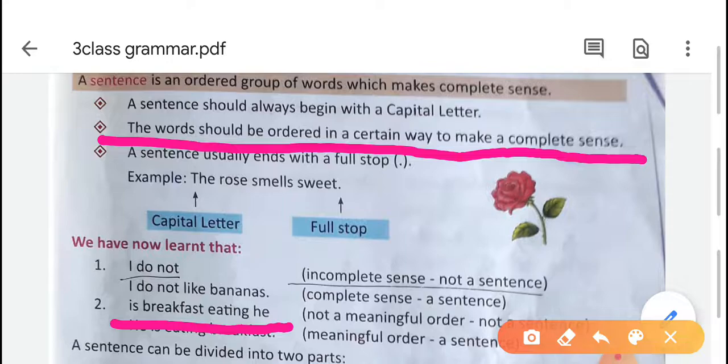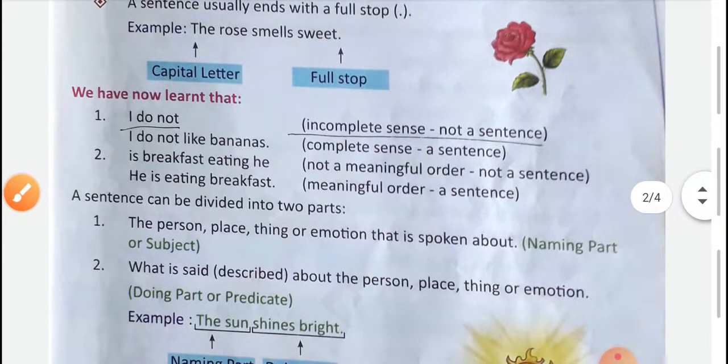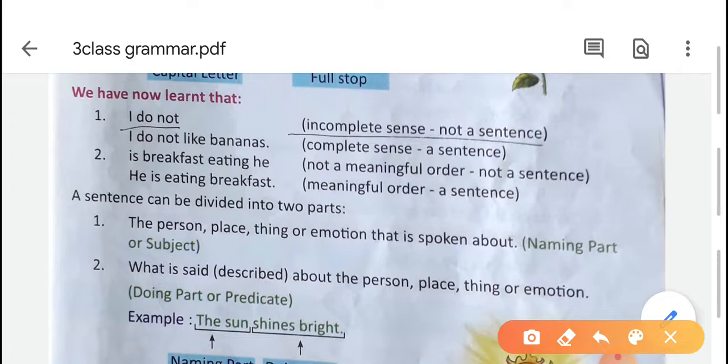Now how can we arrange these words in a particular order? We can arrange these words in this way: He is eating breakfast. Now we get a complete meaning, so this is a sentence.